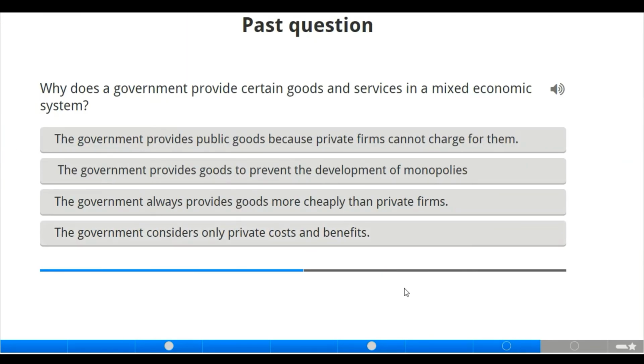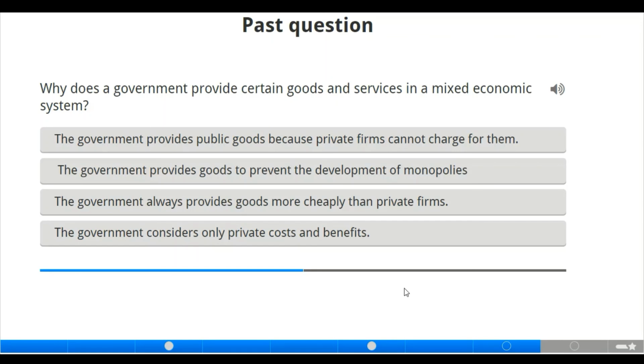Moving to the next past question here. Why does the government provide certain goods and services in a mixed economic system? Now let us check the options out. The government provides public goods because private firms cannot charge for them.